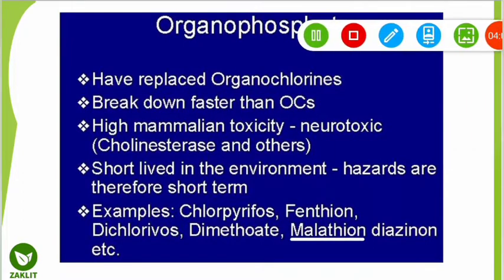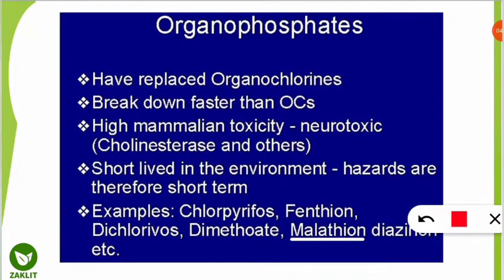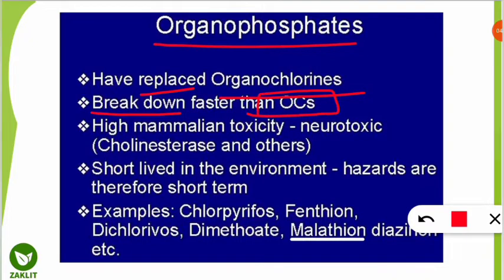First of all, nowadays the organophosphates have replaced the organochlorine pesticides throughout the world. Second point is, the breakdown of the organophosphates is faster than organochlorine, because organochlorines are not water soluble and organophosphates are water soluble. That's why they are not persisting for a longer time, they are passed in the water. Next, high mammalian toxicity is found in organophosphate pesticides.